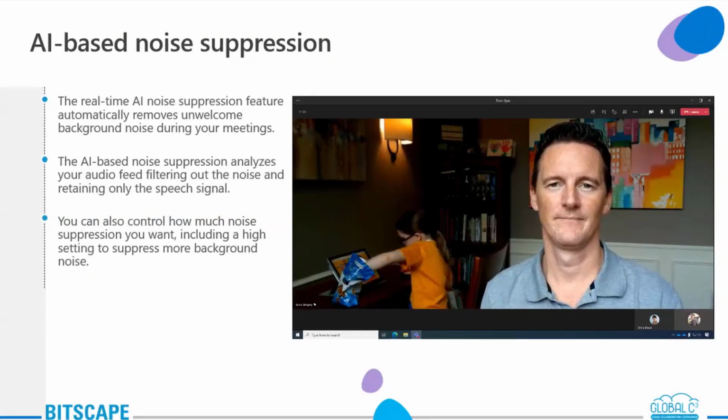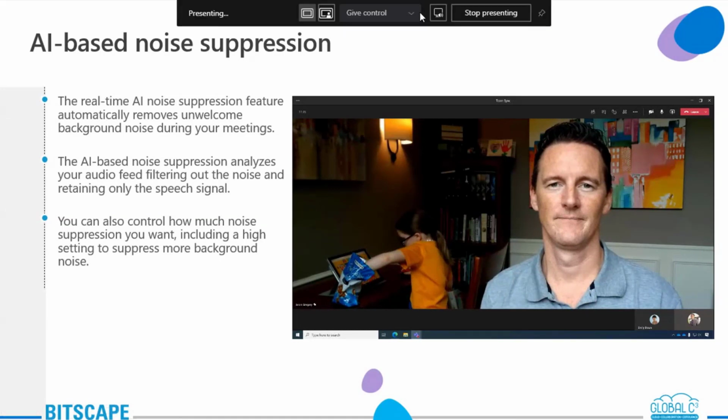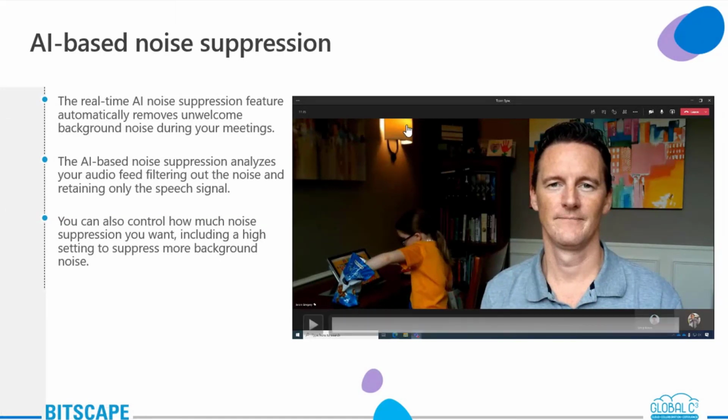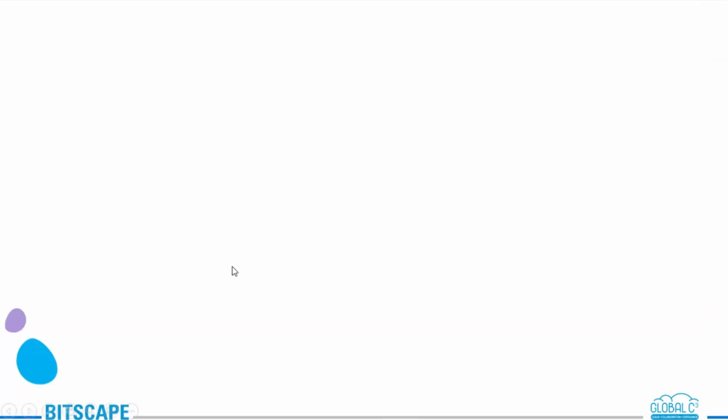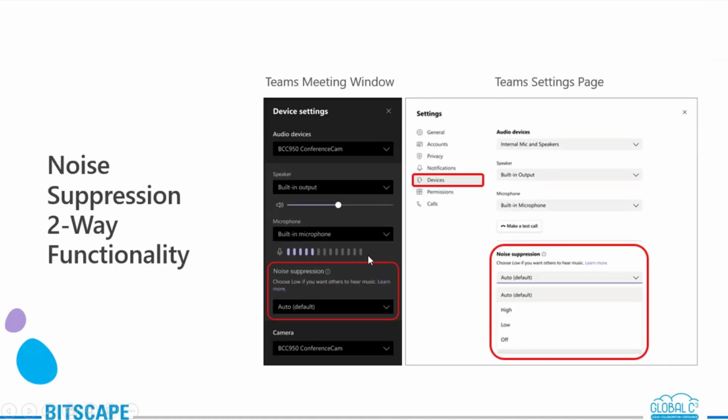All right, I hope you guys like this. This is an AI-based noise suppression tool that has been introduced by Microsoft just recently. So this is actually going to help you in the longer run. Right now, even I have enabled it. There are 3 options that you will have with this itself. Let me show you how you can also set it up.